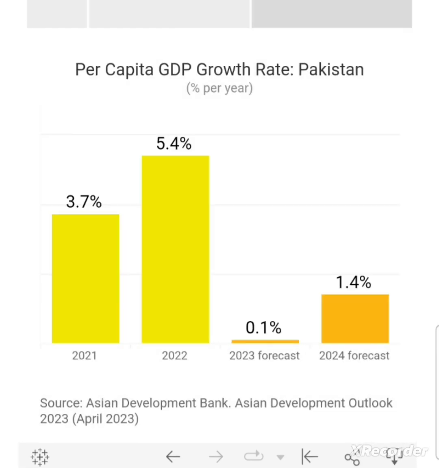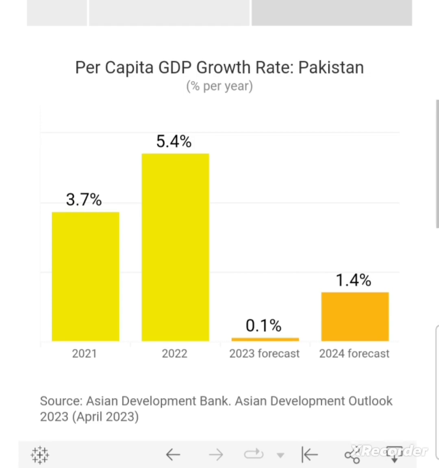GDP per capita growth of Pakistan during 2021 was 3.7%, during 2022 was 5.4%, while in the current year GDP per capita growth rate was 0.1%, and the forecast for the coming year is 1.4%.